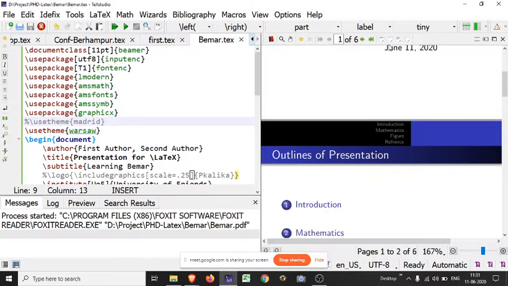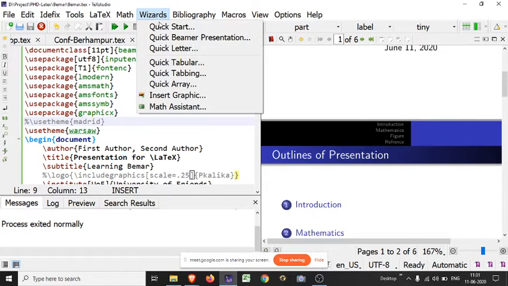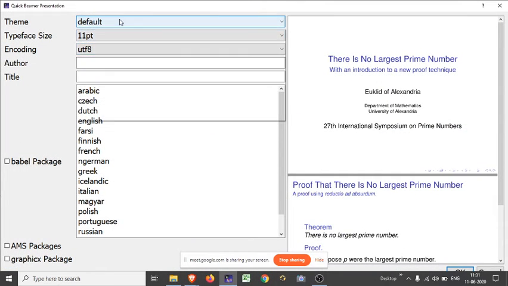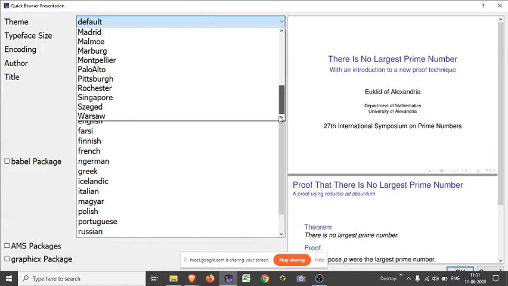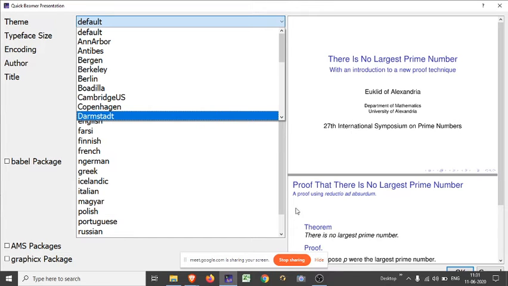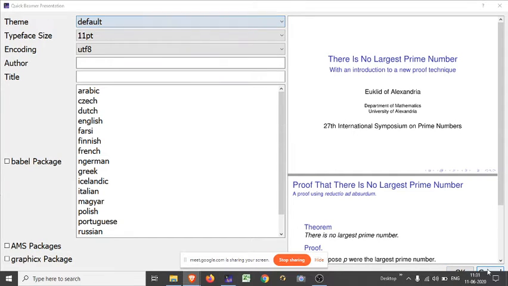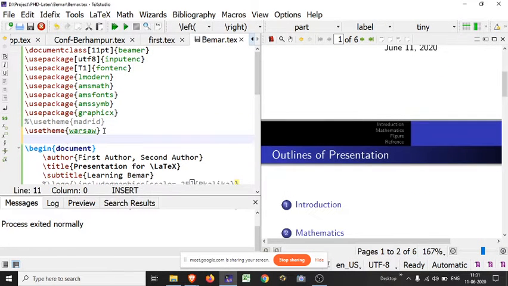So you may change your Beamer theme according to your preference. For remembering which themes exist, just click on Beamer and check here. These are the ones I have used. There are a lot of them. Currently I am using Warsaw, and before it I used Madrid. You may also use others according to your needs. Suppose I want to use another one.